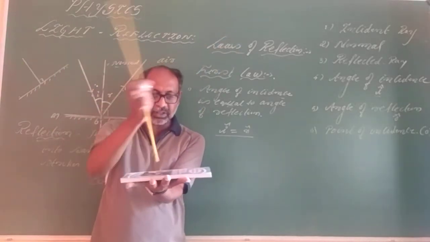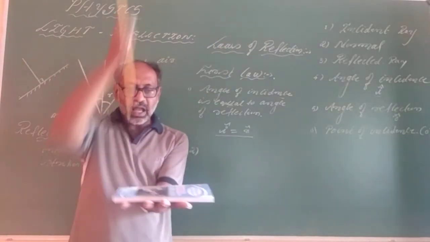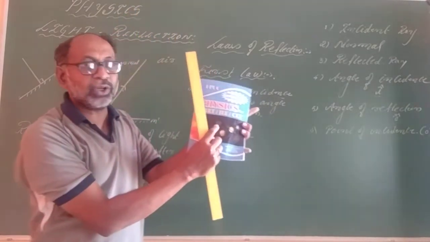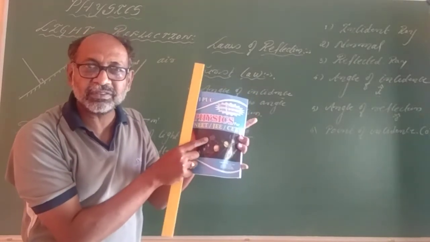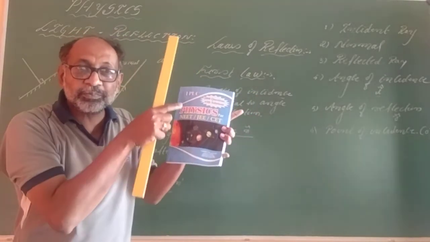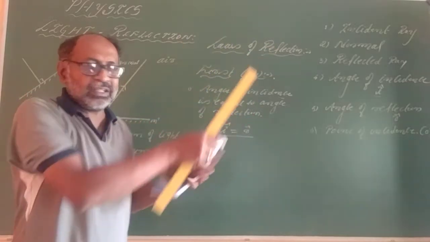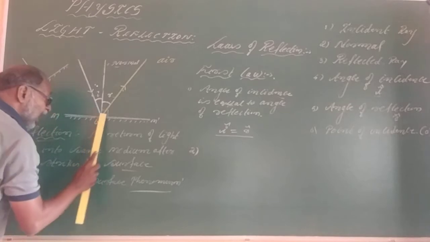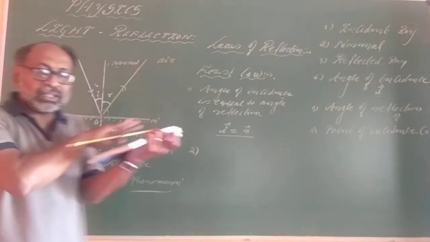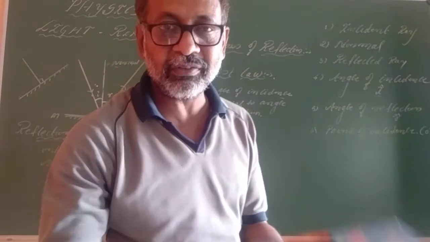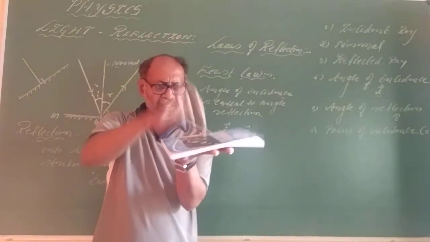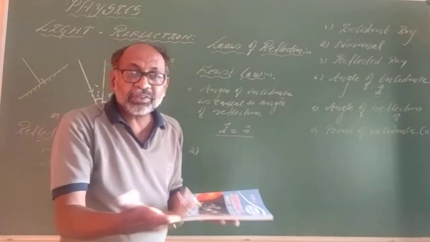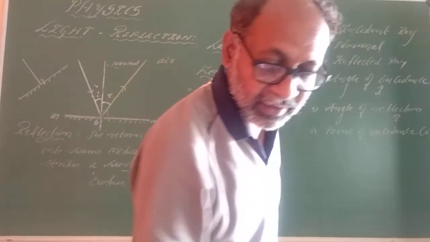If it comes in this manner, it goes in this way. And the normal. At this point of incidence, all these three things, incident ray, reflected ray, and the normal, lie on the same plane. This is the plane we are talking about. Everything lies at this particular point. This is what we termed as the second law of reflection.